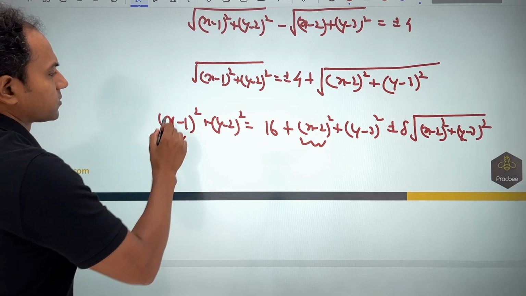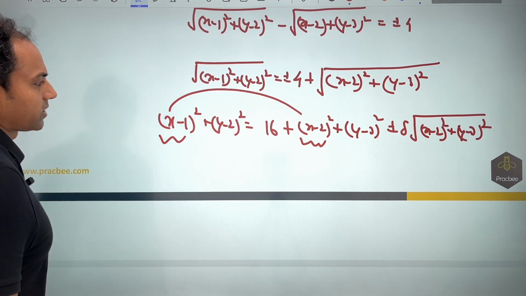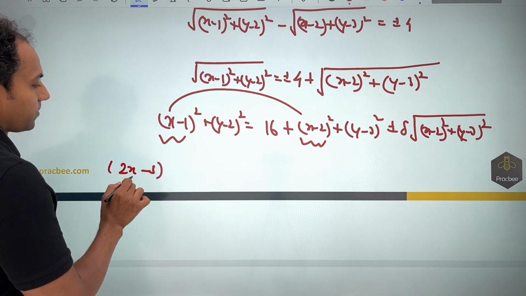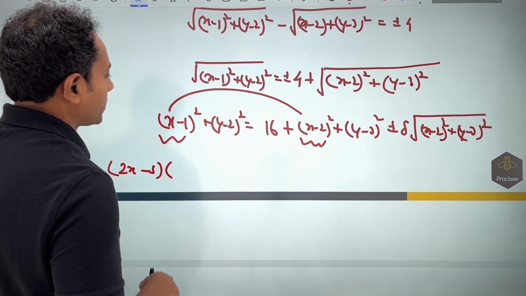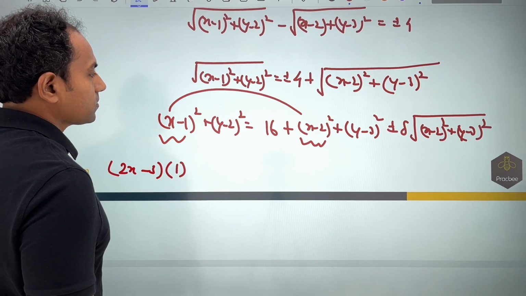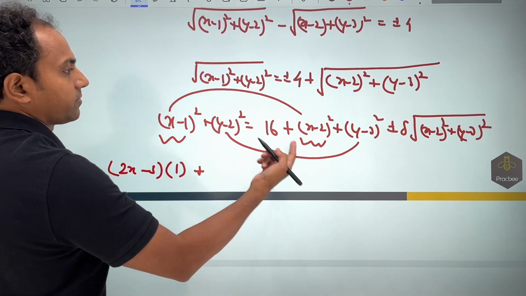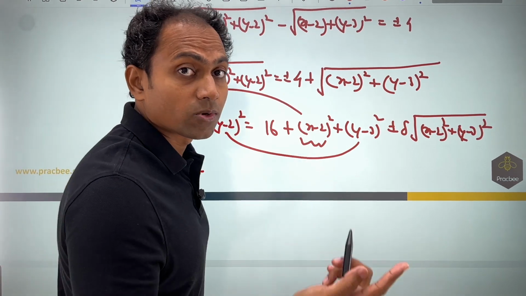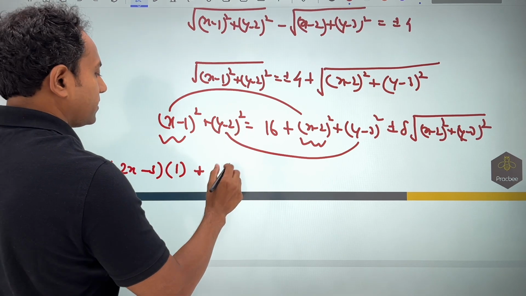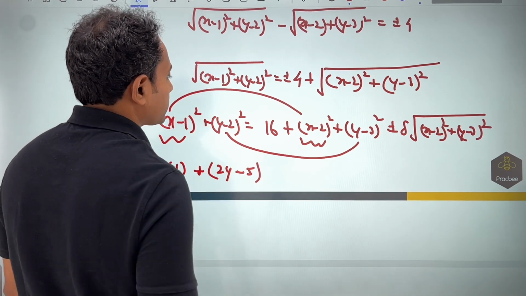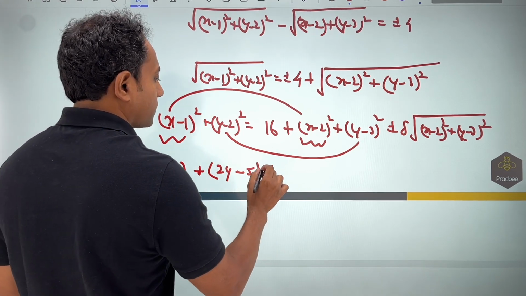So for a square minus b square, we will have to add this and then subtract this. If you add this, what you get is 2x minus 3. But if you subtract them, what you get is nothing but 1. In the second part also, the same thing will happen. We will have to add them and subtract them because we are getting the formula of a square minus b square. So if I add them, what I get is 2y minus 5. And if I subtract them, again what I get is nothing but 1.